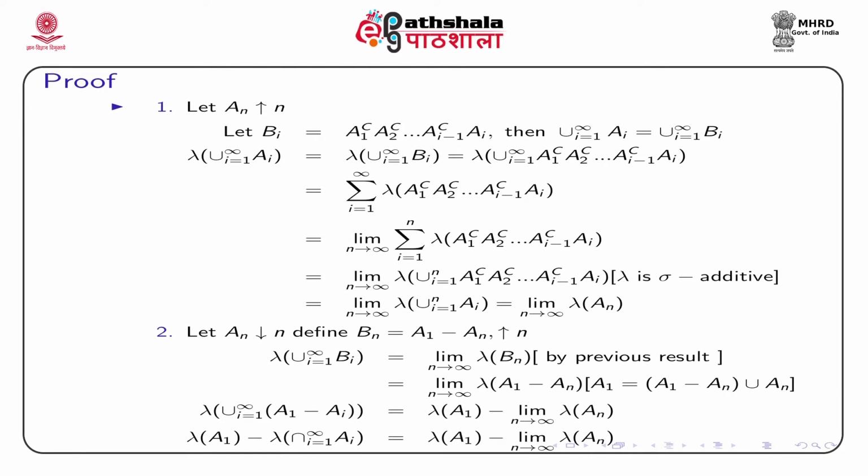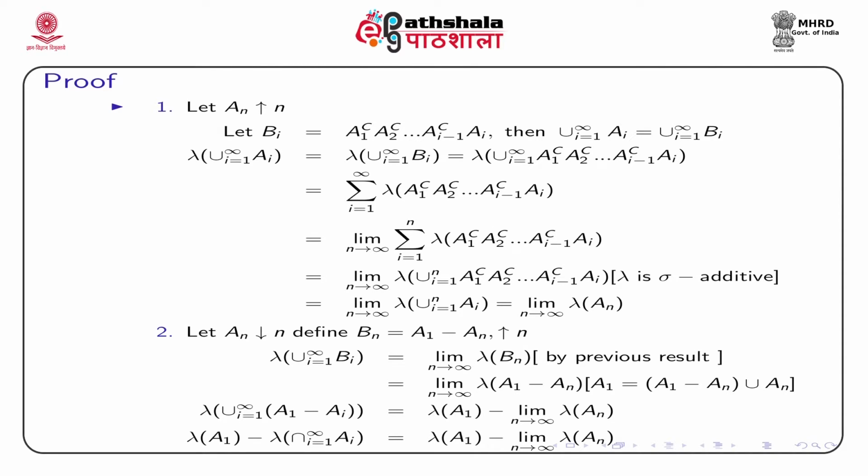Since An is monotonically decreasing, that means A1 is the maximum or highest set in that sequence, and we are taking the difference A1 minus An. As n tends to infinity, we get Bn as a sequence of monotonically increasing sets. So, whenever we have monotonically increasing sets, we can use the previous result that we have already done.